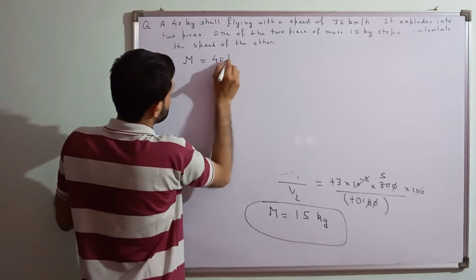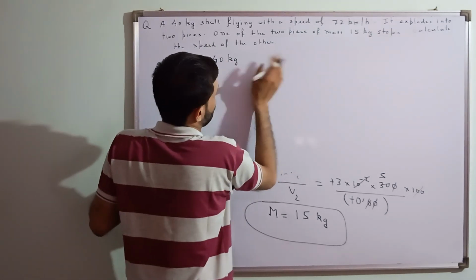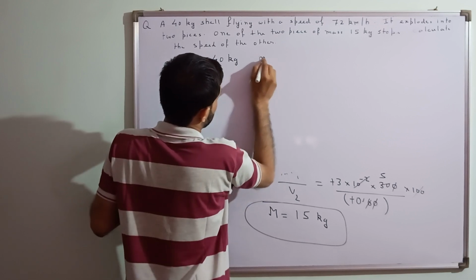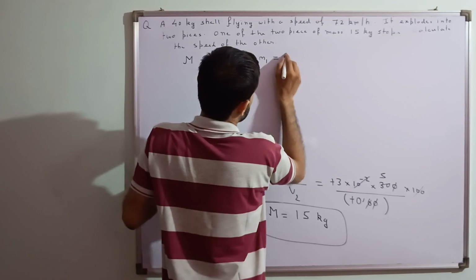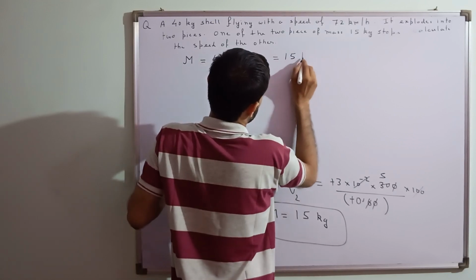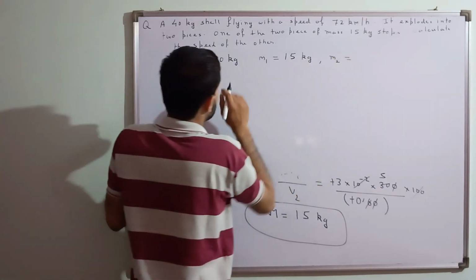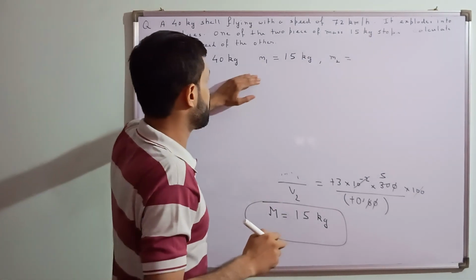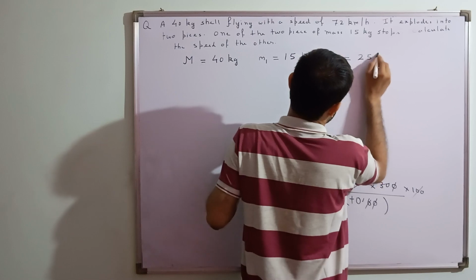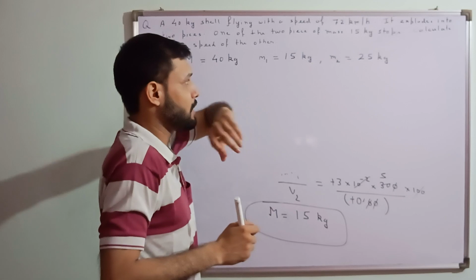Take it as 40 kg, it is given. Now what is happening? It explodes into two pieces. One of the pieces has mass, calculate the speed of the other. So let's say the first piece is of mass 15 kg. So what will be the mass of the other object? 40 minus 15, it is 25 kg, isn't it? Yes, sir. So the first mass is of 15 kg, the other mass is of 25 kg.